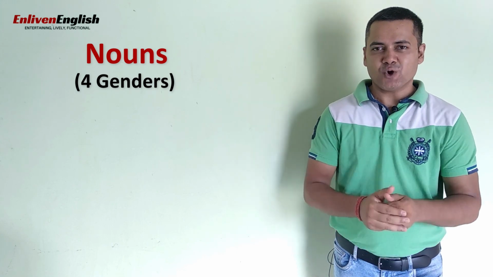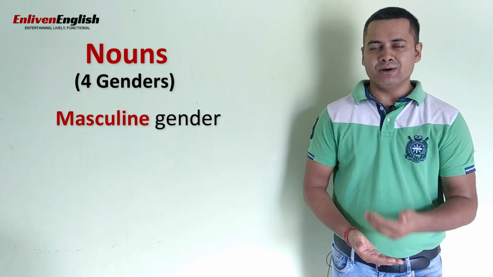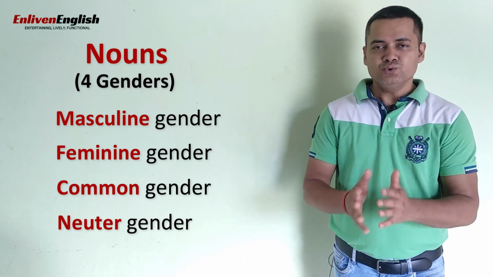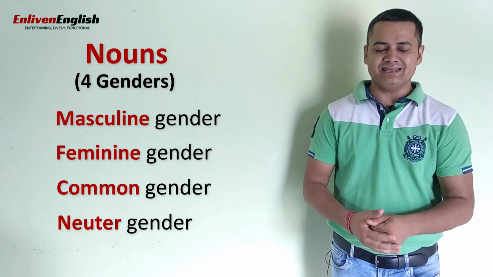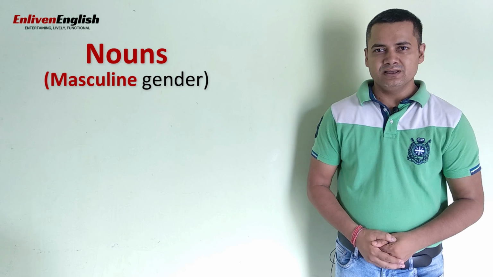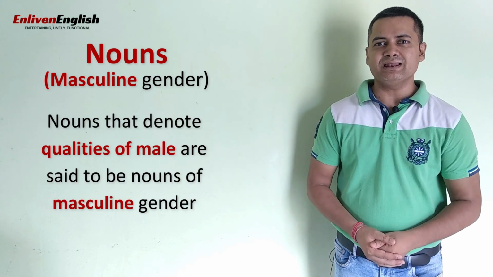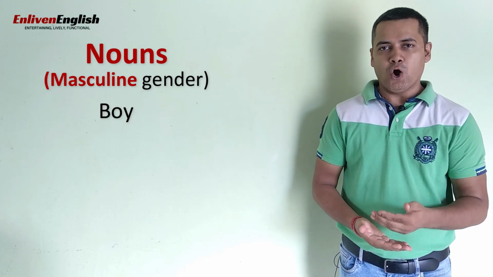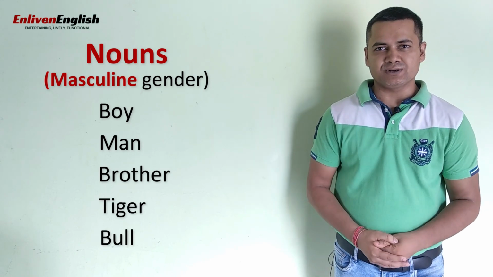All nouns can be broadly divided into 4 categories of gender, which are masculine gender, feminine gender, common gender, and neuter gender. We're going to study each of the 4 genders in detail in this lesson. So let's begin our study with masculine gender. Nouns that denote a male or refer to the qualities of a male are said to be of the masculine gender. For example, boy, man, brother, tiger, bull, etc.